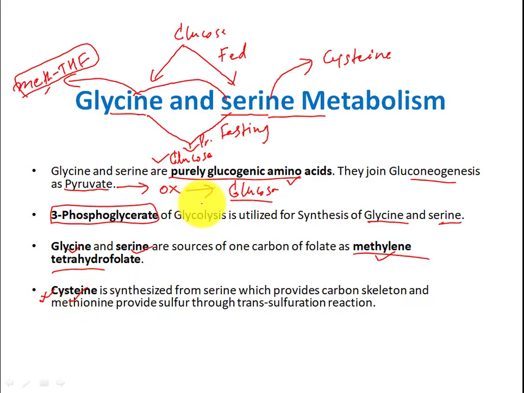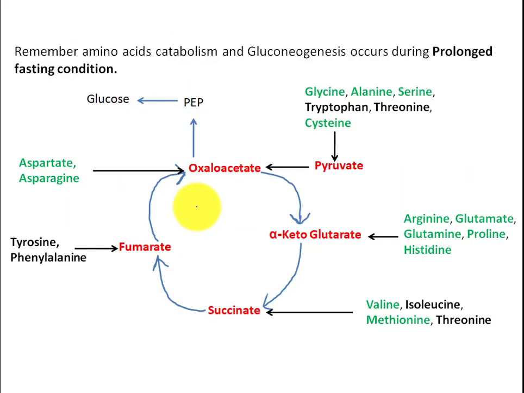So let's begin with today's topic. First, let's talk about the catabolism of amino acids. Remember that catabolism of amino acids and gluconeogenesis both occur during prolonged fasting condition, because catabolism of amino acids occurs to feed gluconeogenesis.